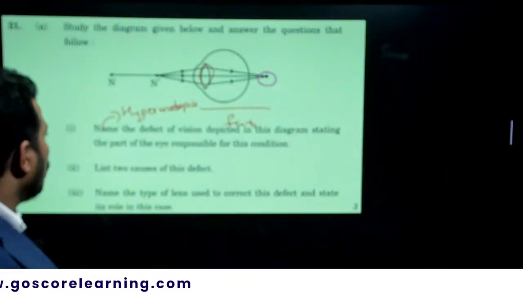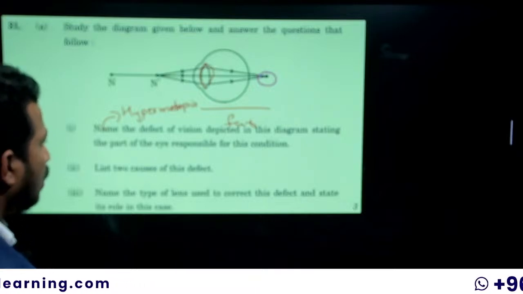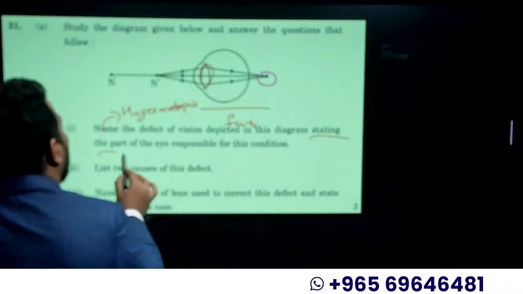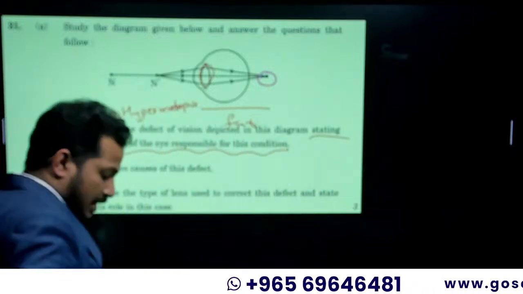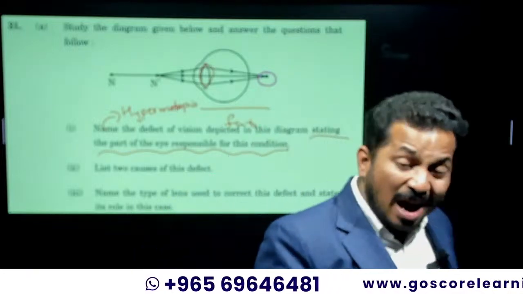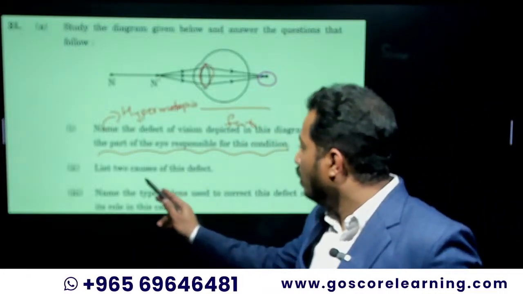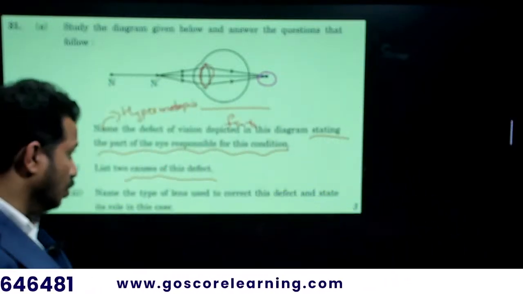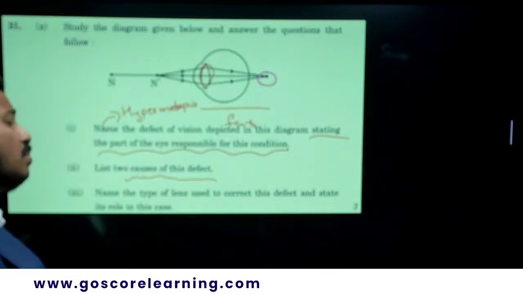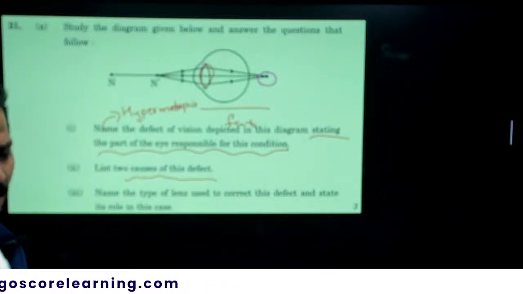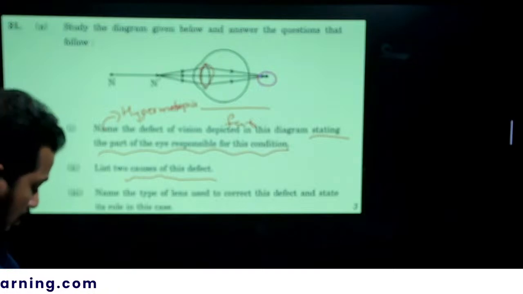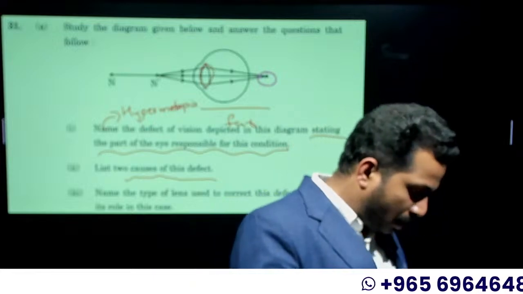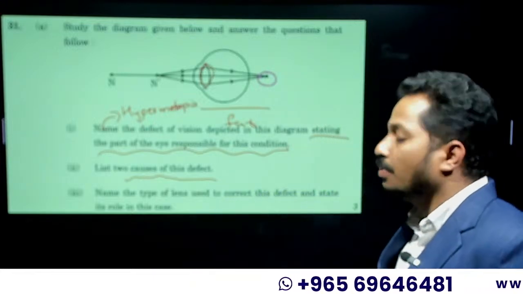That's it. Okay, and also along with that, there is a question asked: stating the part of the eye responsible for this condition. It's not the cause of this one. Cause of this defect is asked separately. Here the part of the eye which is responsible for this one is the ciliary muscle. You can answer like ciliary muscles and eye lens are the part which is responsible for this defect.